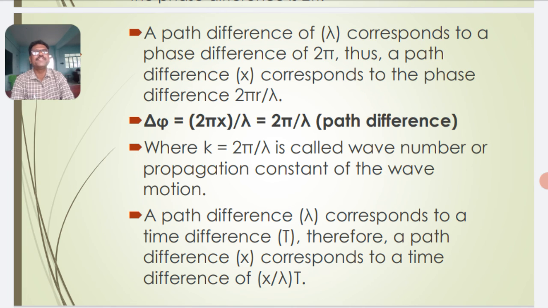Thus, a path difference x corresponds to a phase difference of 2 pi by lambda into x. So delta phi is equal to 2 pi by lambda into path difference, where k is equal to 2 pi by lambda, called the wave number or propagation constant of the wave motion. A path difference of lambda corresponds to the time difference T. Therefore, a path difference x corresponds to a time difference of x by lambda into T.